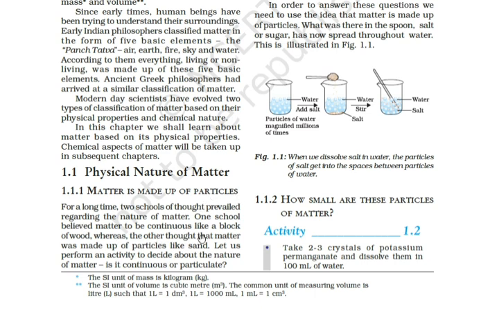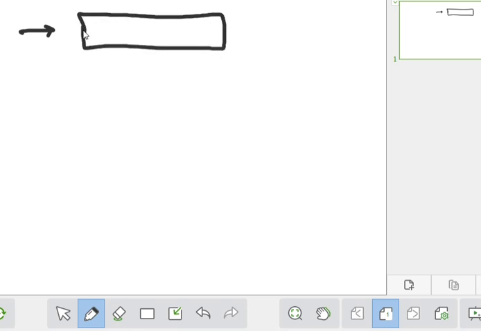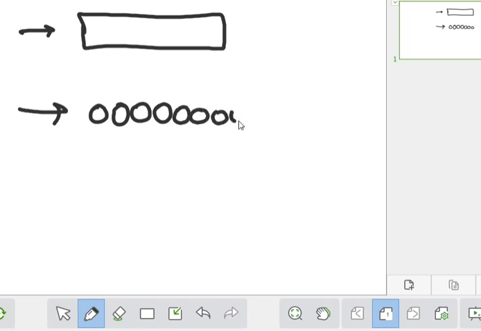One school believed that matter is continuous, like a block of wood. This is matter. Whereas the other thought that it is like particles of sand. Now we have to prove which one is true.